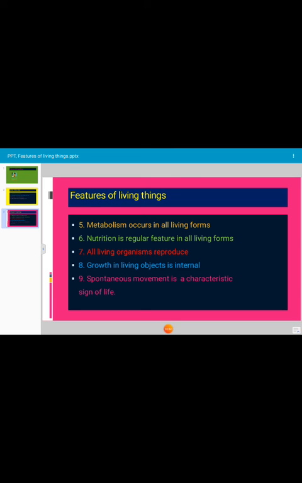And another feature of living things is movement. Spontaneous movement is a characteristic sign of life. Either movement of protoplasm, or of an entire organism, or some part of the organism. This is also a characteristic feature of living things.